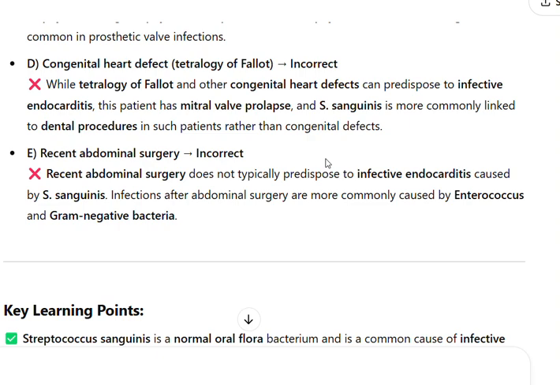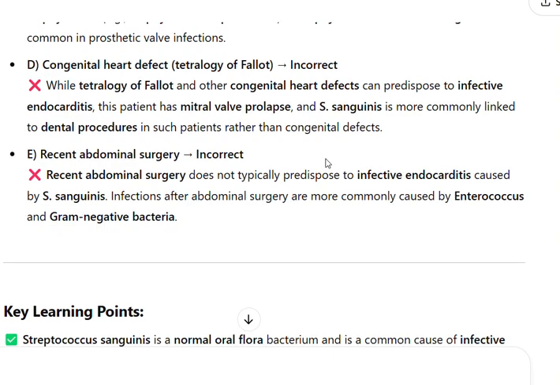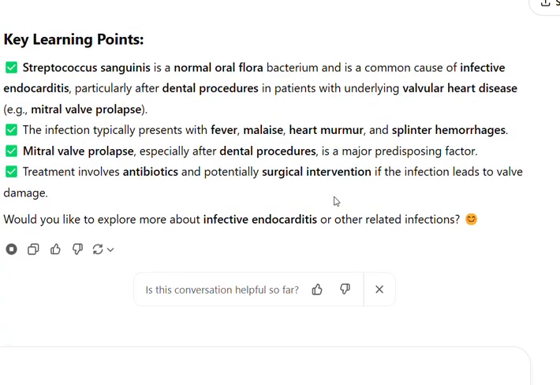Key learning points. Streptococcus sanguinis is a normal oral flora bacterium and is a common cause of infective endocarditis, particularly after dental procedures in patients with underlying valvular heart disease, e.g. mitral valve prolapse. The infection typically presents with fever, malaise, heart murmur, and splinter hemorrhages.